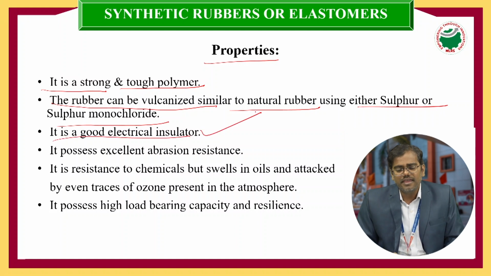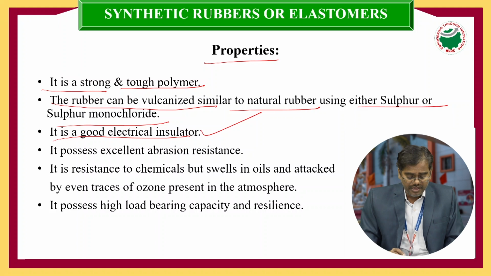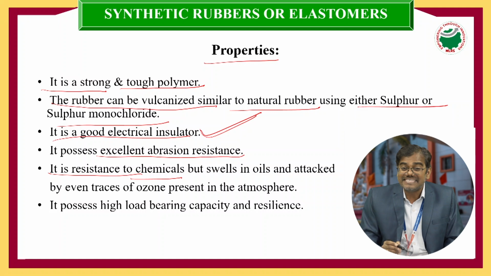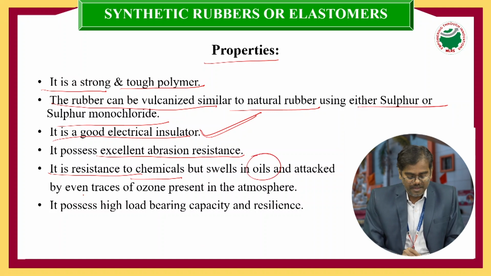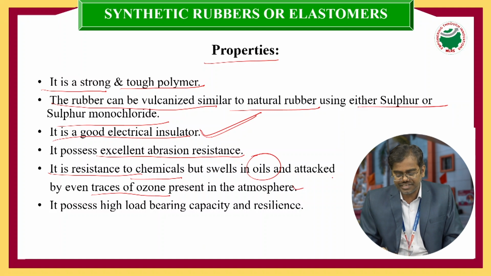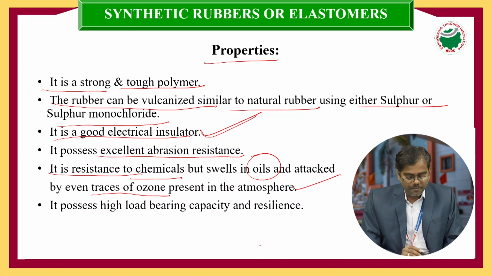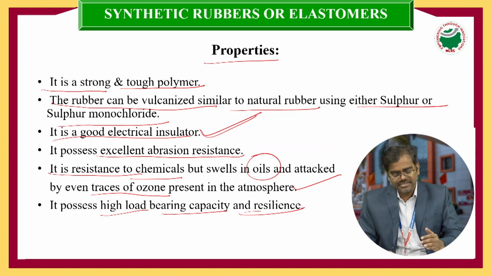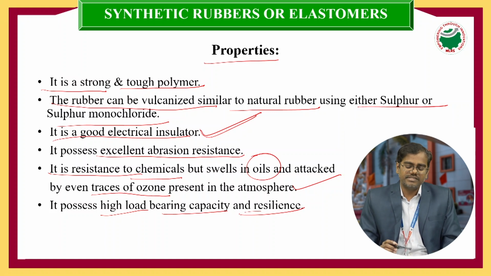Just remember that Buna-S rubber can be used as a good electrical insulator, and it possesses excellent abrasion resistance. It is also resistant to chemicals, but it swells easily in oils and is easily attacked by even traces of ozone present in the atmosphere. So it possesses high load bearing capacity and resistance. These are some of the important properties of Buna-S rubber.